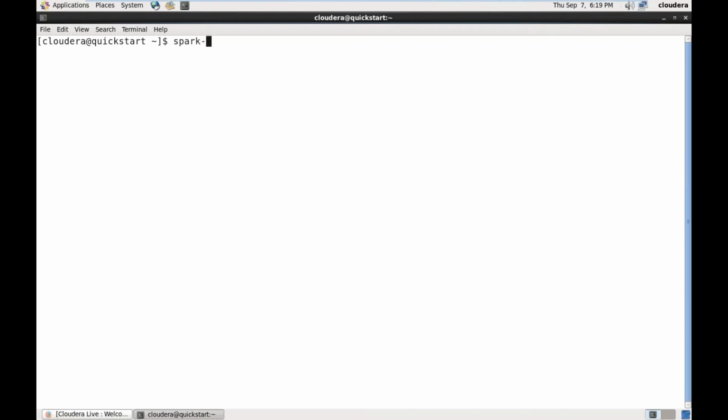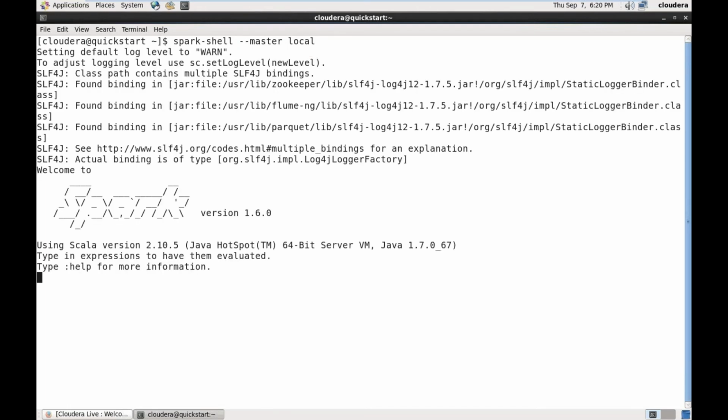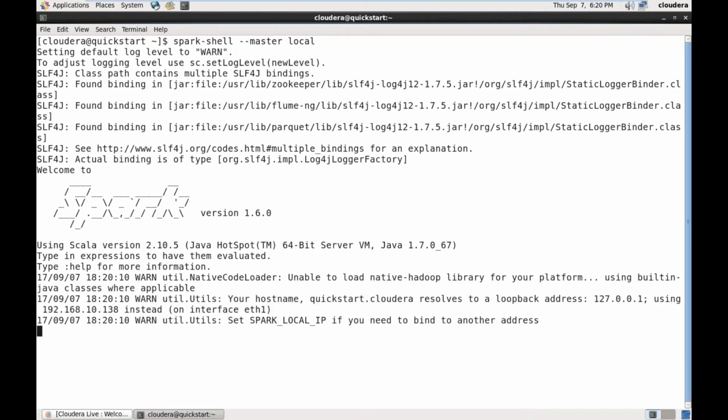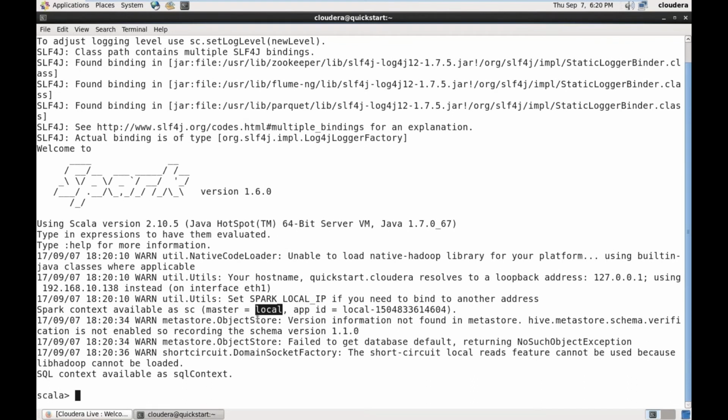Now, spark-shell in local mode. I can start it like this: --master local. Now it has to start. Just try to note down some points, or wherever you feel they are important. So you can observe here, the master is local. This means that this Spark application is launched or submitted in local mode.